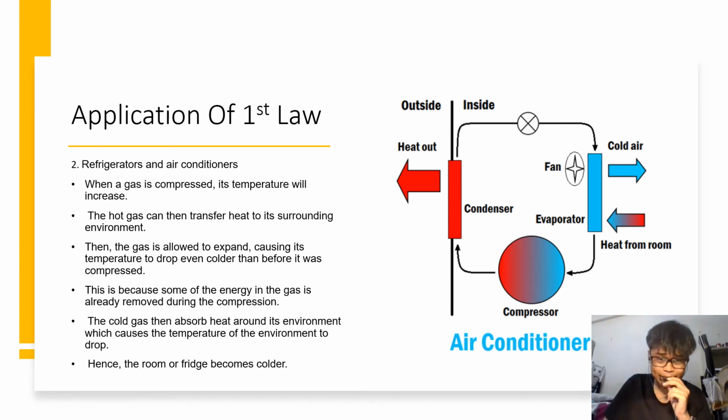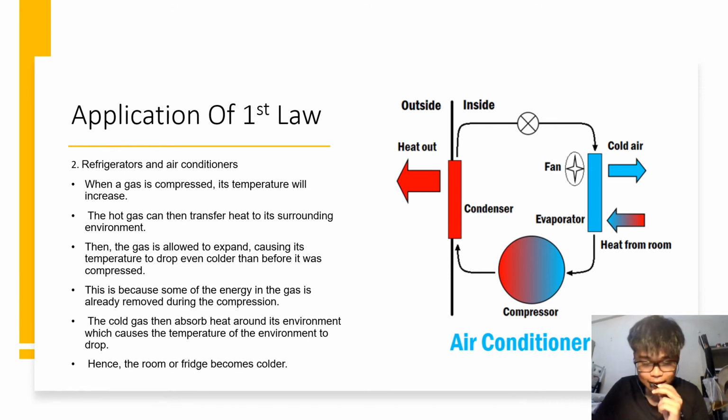So the second application of the first law is refrigerators and air conditioners. They both use the same concept of the first law, so we can just group them together. First of all, refrigerators and air conditioners have a closed thermodynamic system. When the gas is compressed, its temperature will increase, and the hot gas can then transfer heat to its surrounding environment.